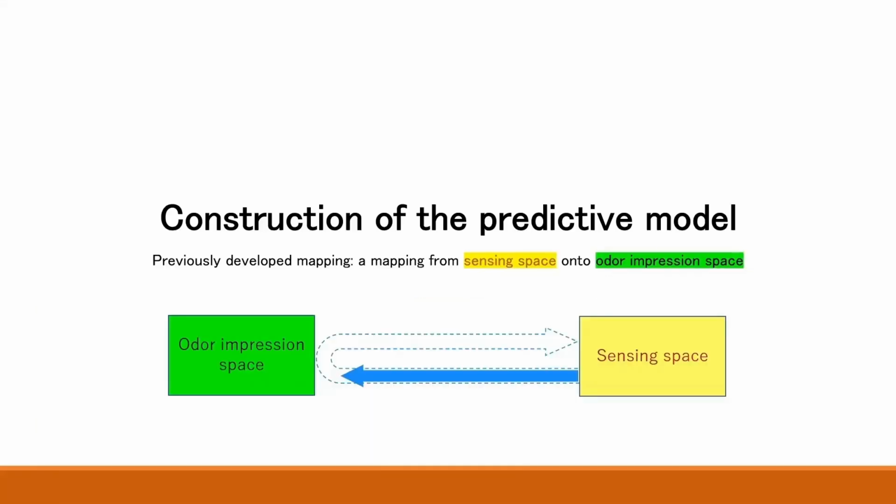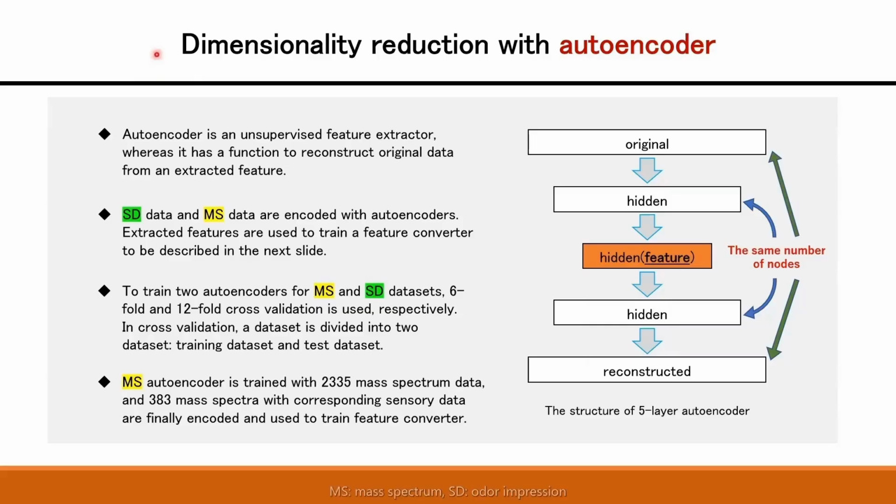In this section, I will introduce the previous mapping from sensing space to odor impression space. In this study, we used two autoencoders to extract features of SD and MS data. An autoencoder is a neural network that extracts features from its input to the middle layer. Also, it has a function to reconstruct the original input from the extracted feature to the last layer.